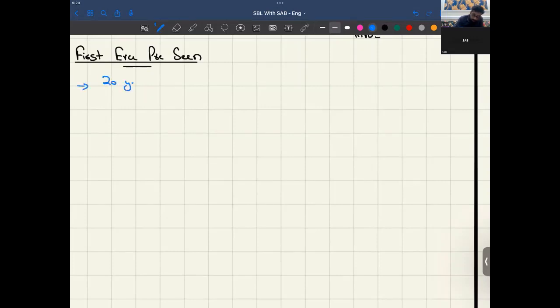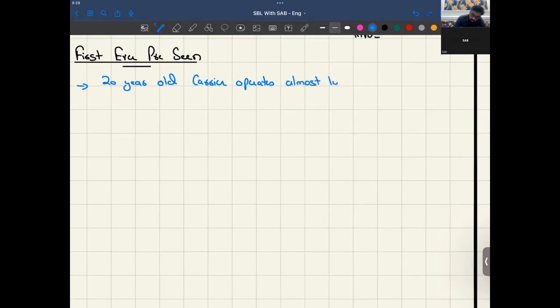It's a 20-year-old carrier, you must be remembering it was written, that operates almost 1,000 routes in over 30 countries. And no frills, that's for sure.